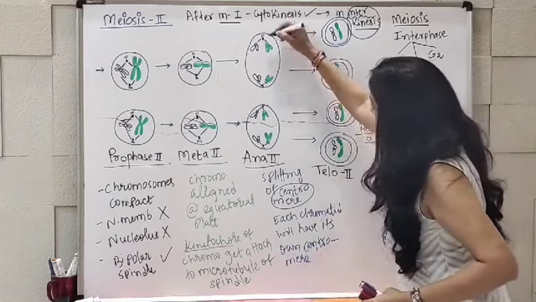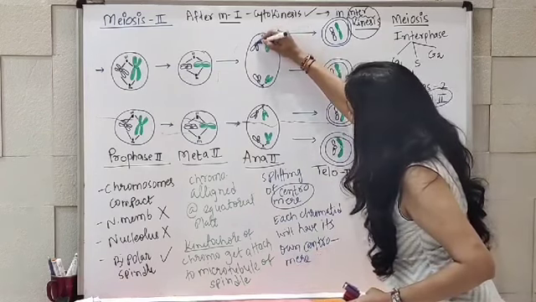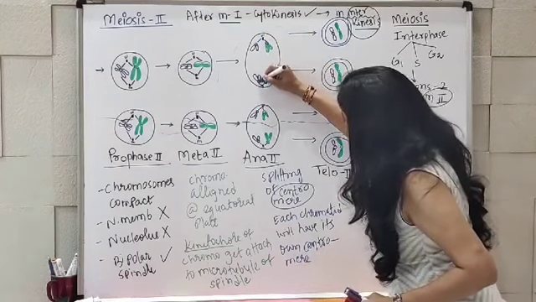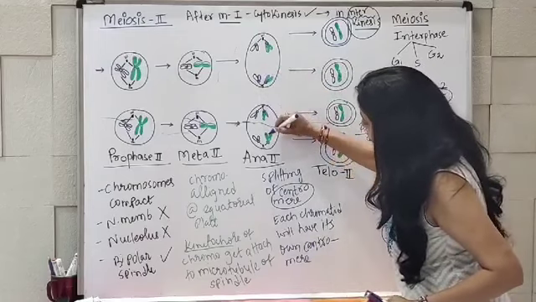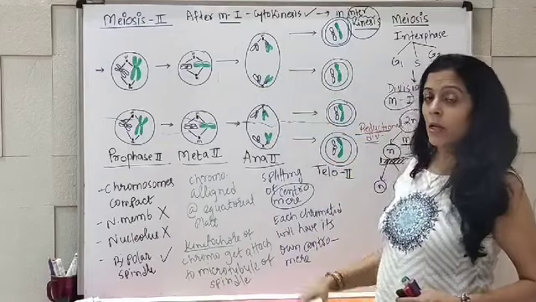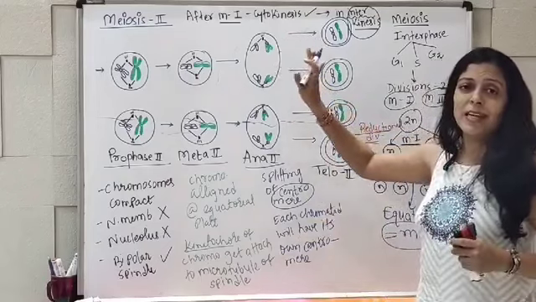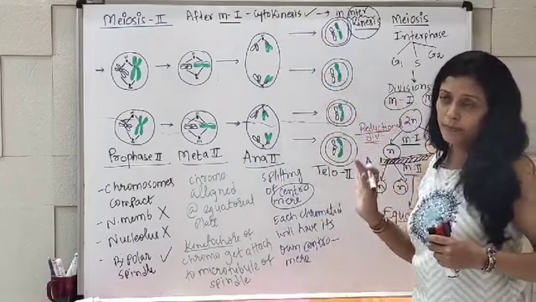You can see here, each chromatid is having its own centromere in both the cells, here also. So that's how now these chromatids are known as chromosomes.